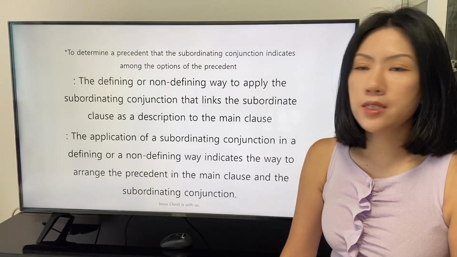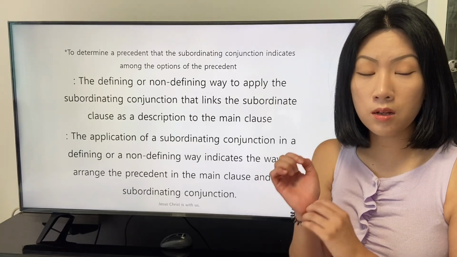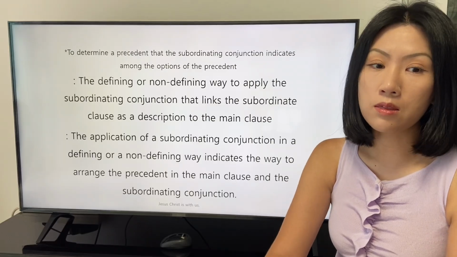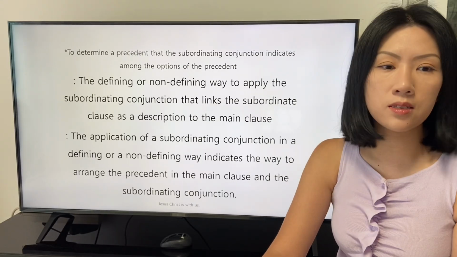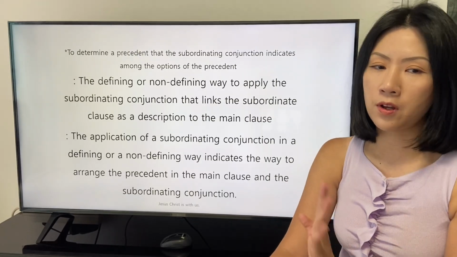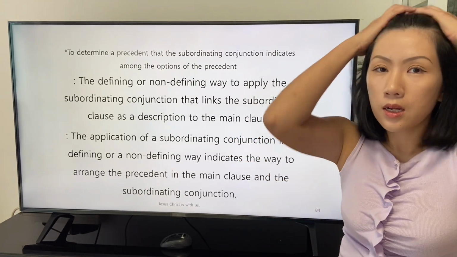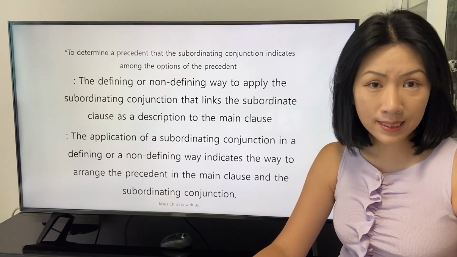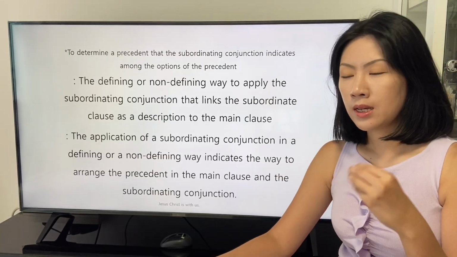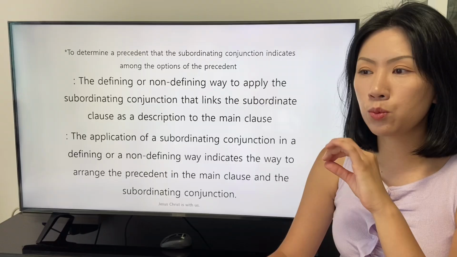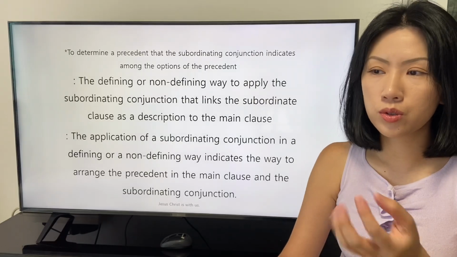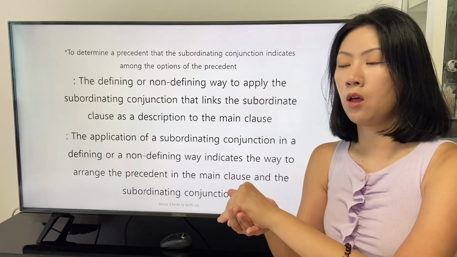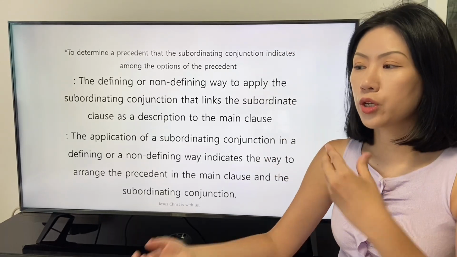There is a conference. This conference is about determining a precedent that the subordinating conjunction indicates among the options of the precedent. This conference can be dealt with in the situation where we need to find out the precedent that occurs with the conjunction whose.